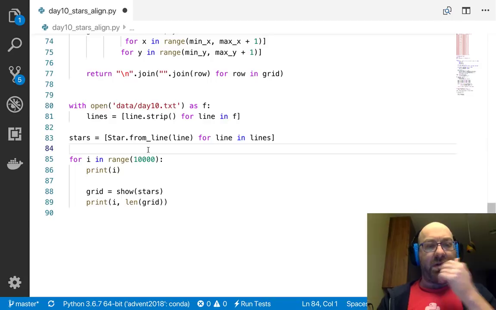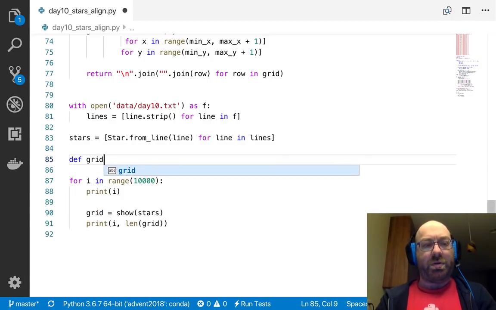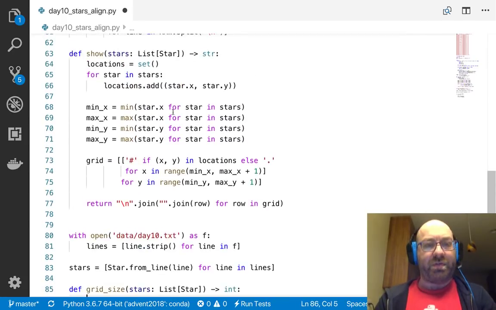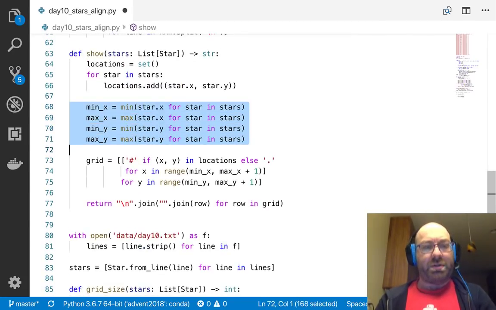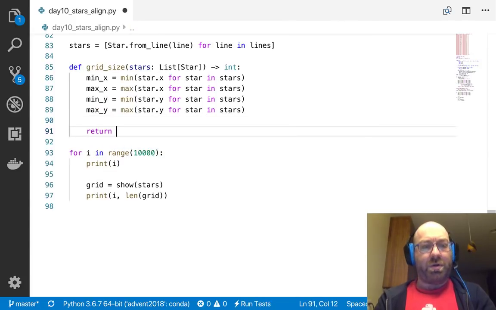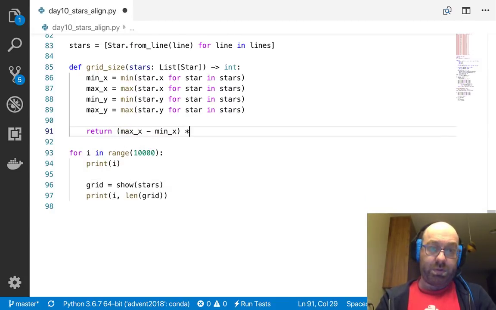So let me do the following: def grid_size of stars, which is a list of Star, and that'll return an int. So return max x minus min x times max y minus min y.